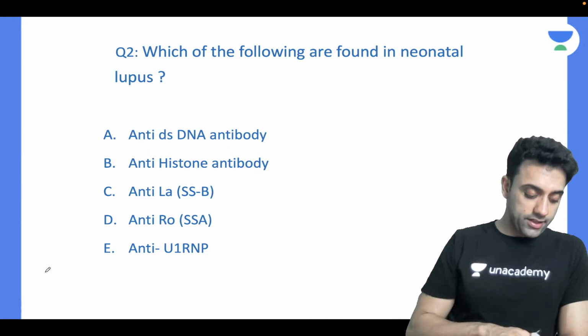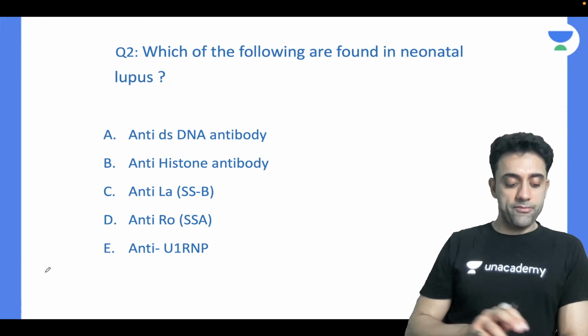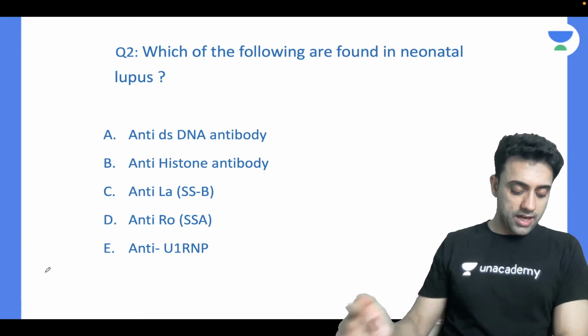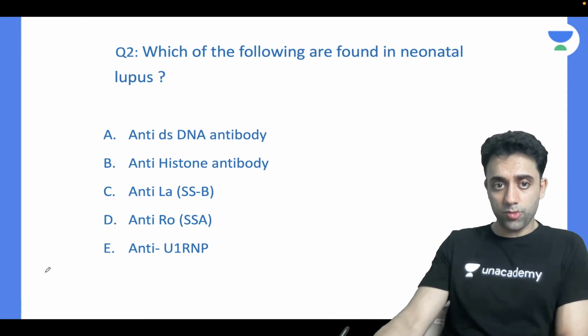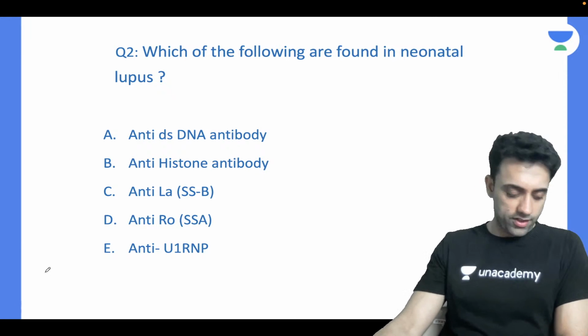Which of the following are found in neonatal lupus? Neonatal lupus. Very important question. So which of the following are found in neonatal lupus? The options are anti-dsDNA, anti-histone antibodies, anti-La, anti-Ro, and anti-U1 RNP antibodies. So what do you think?